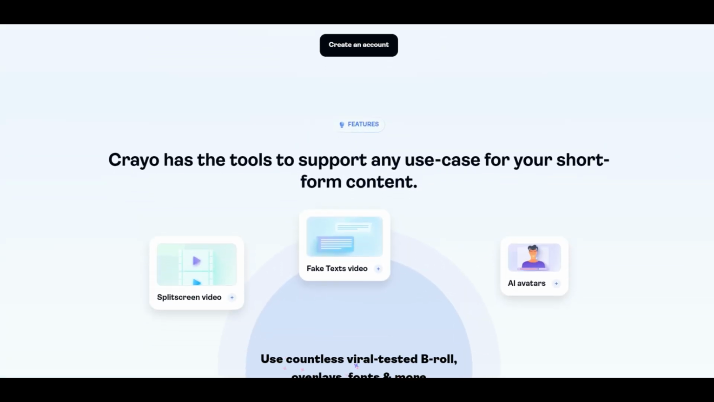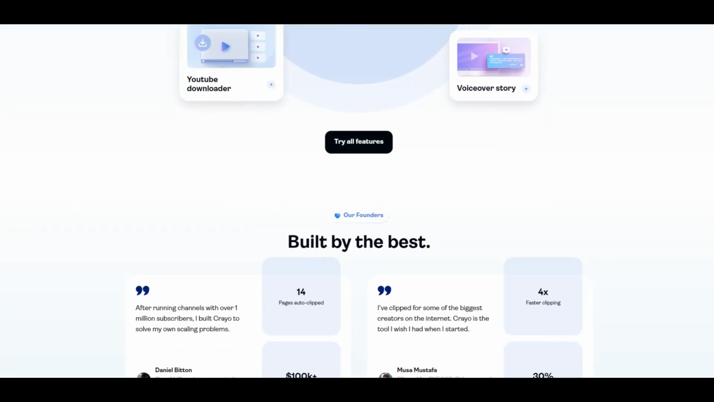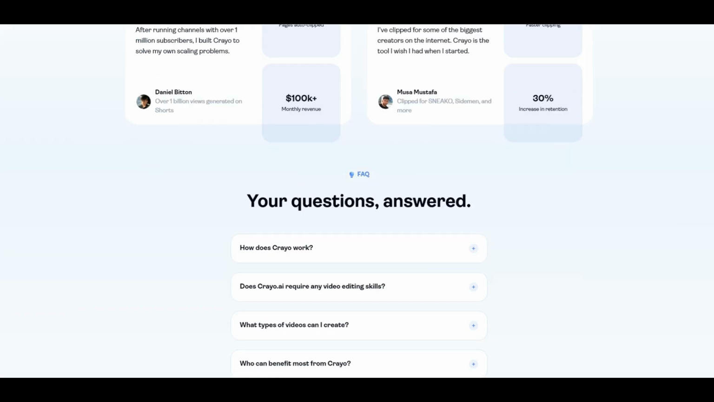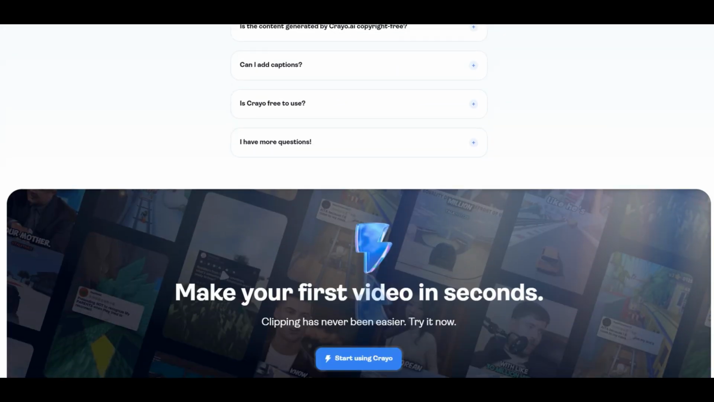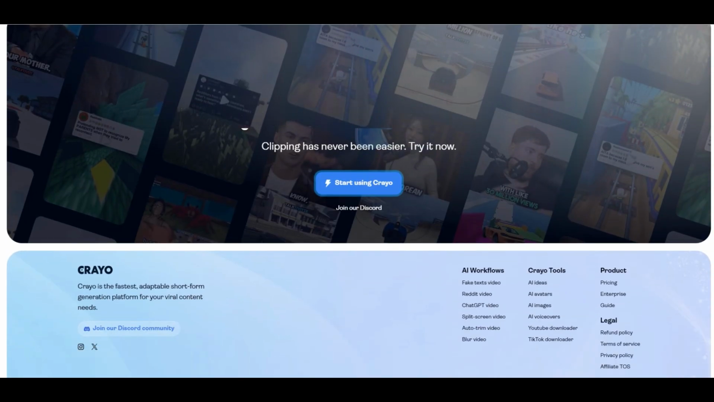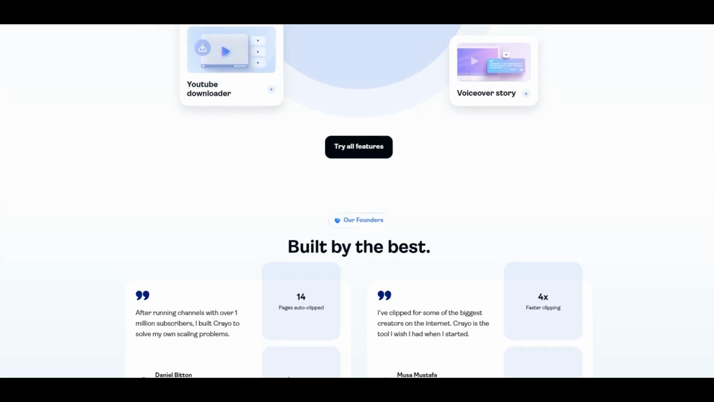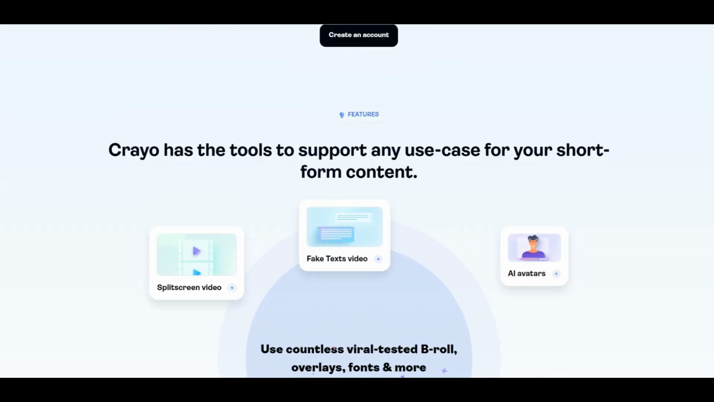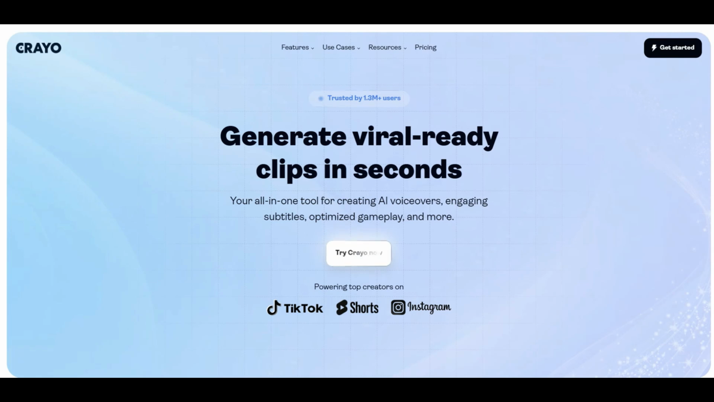It offers a suite of tools, including AI voiceovers, subtitles, and video editing features, to help users generate viral clips quickly and efficiently. Crayo aims to streamline the content creation process, eliminating the need for manual tasks such as stitching clips or adding subtitles. The platform provides various features like split-screen videos, fake text videos, and AI avatars to cater